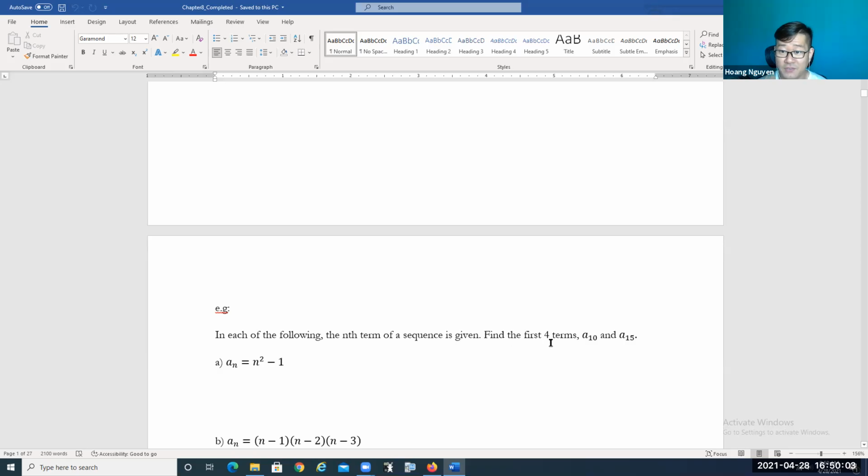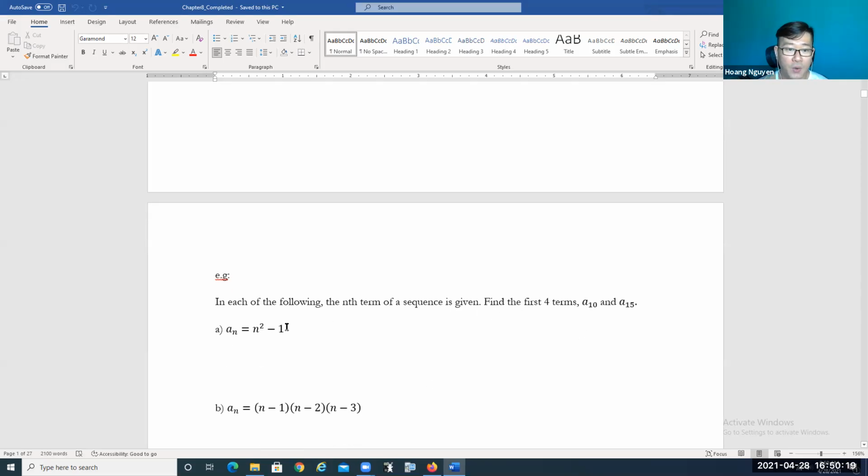So the first 4 terms are A1, A2, A3, A4. A10 means the 10th term of the sequence, and A15 is the 15th term of the sequence. For example, we're going to do the first one, where a_n is equal to n squared minus 1. Okay, so we're going to do the first 4 terms.